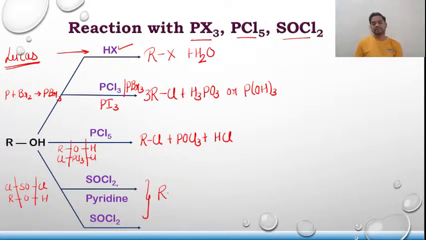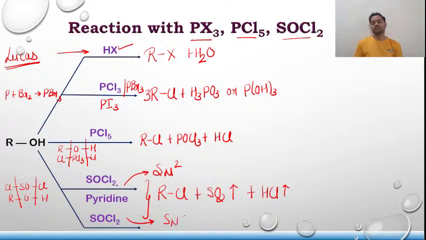You will get RCl plus SO2 and HCl in gas form will get evolved. Now the question arises, what is the difference? The difference is the mechanism. If pyridine is used, it follows SN2 mechanism. If only SOCl2 is used, it follows SNi mechanism, that is intramolecular nucleophilic attack. Clear?